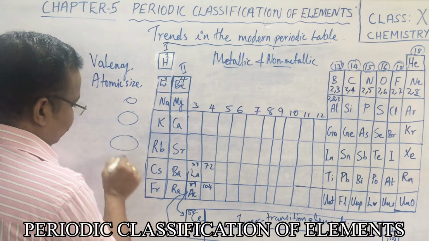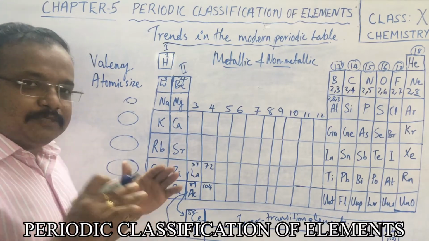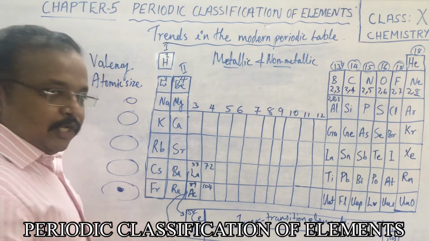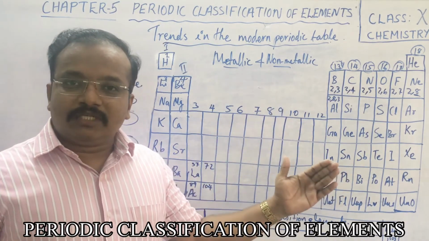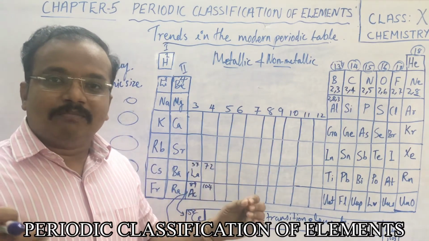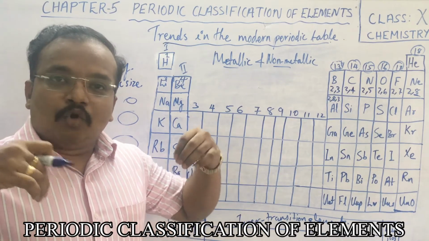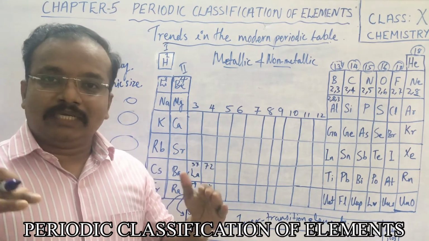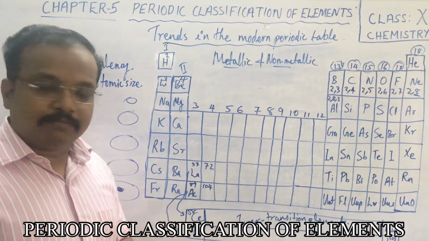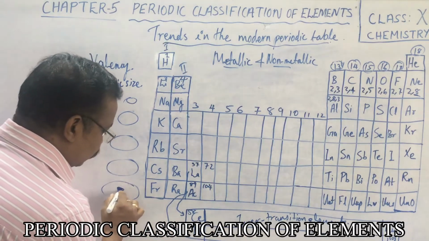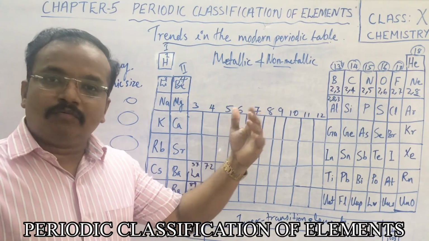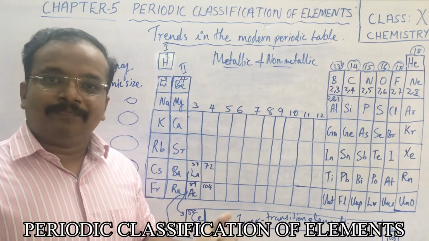down the group, and the size becomes more and more bigger. Then it becomes quite difficult for the effective nuclear charge to reach the outermost shells. Because of that, electrons easily go out of the orbits, isn't it? Because the positive nuclear charge is not reaching the outer orbits. So electrons are easily going out. That explains our metallic character.